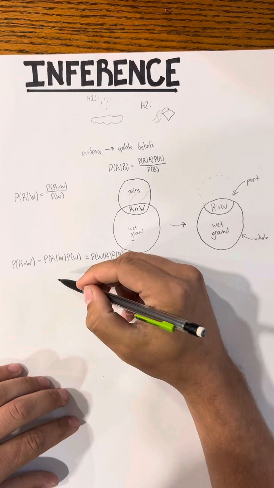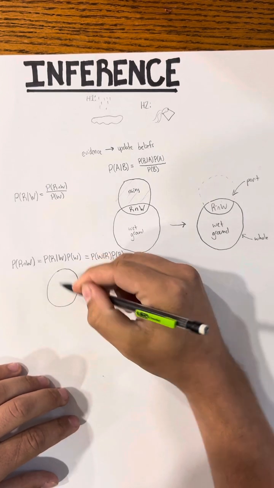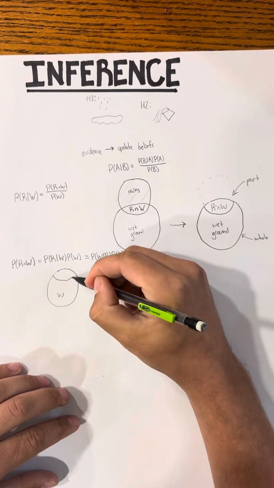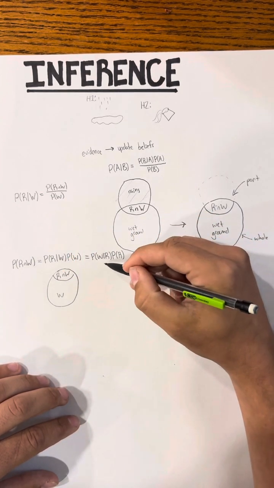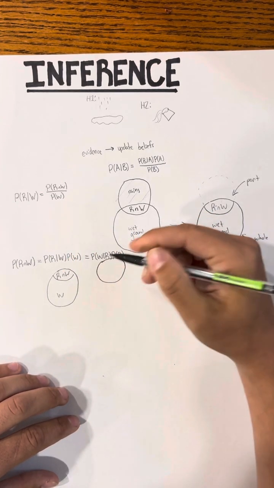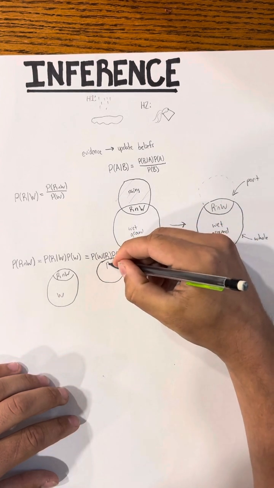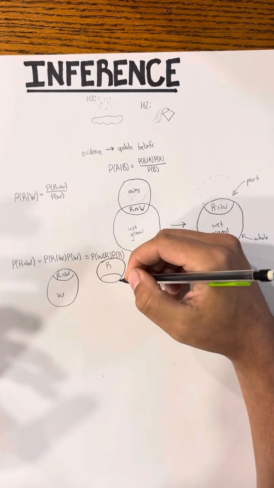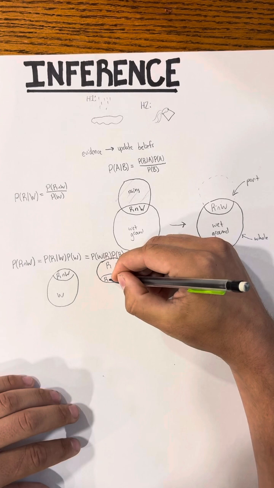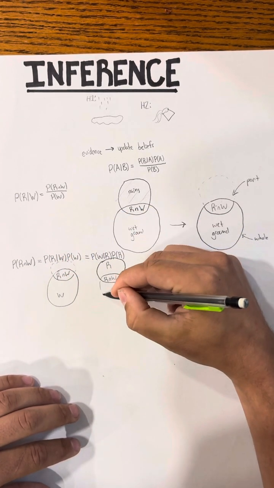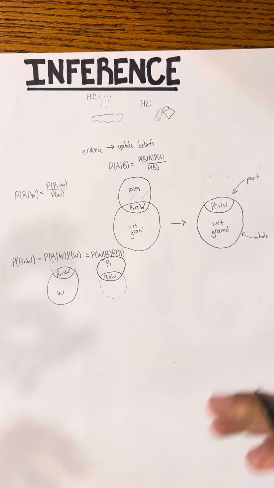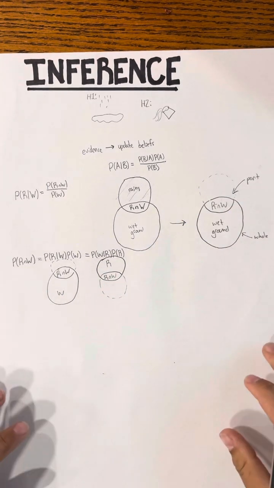This assumes that the ground is wet, but it just so happens that it also rained. Whereas this assumes that it rained, and it also just so happens that the ground is wet. So these two expressions mean the same thing, they're just coming from different perspectives based on what your assumption is.